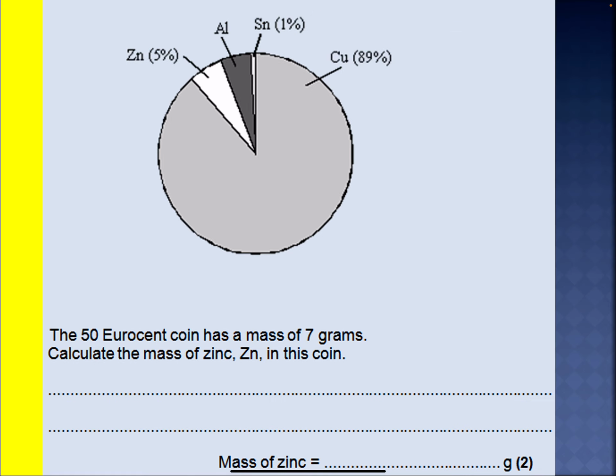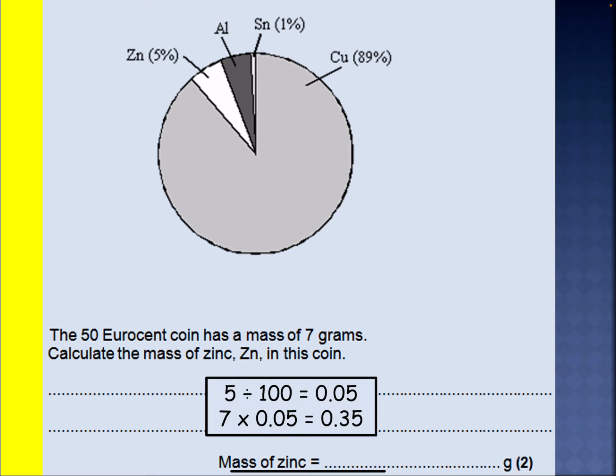We'll move on. The 50 euro cent coin has a mass of 7 grams. Calculate the mass of zinc in this coin, worth 2 marks. You can pause the video here. What you should have got, there you go. So 5% is 0.05.